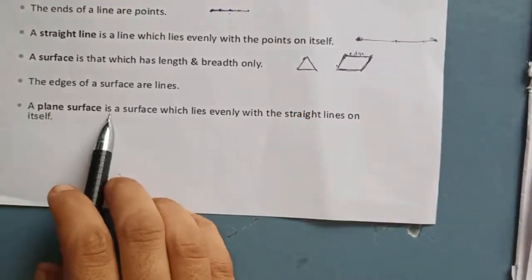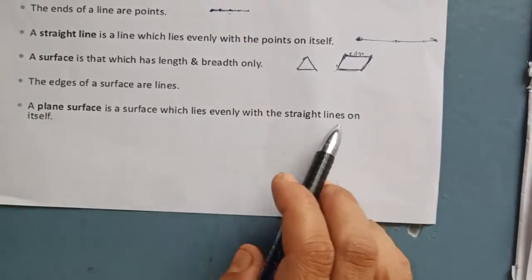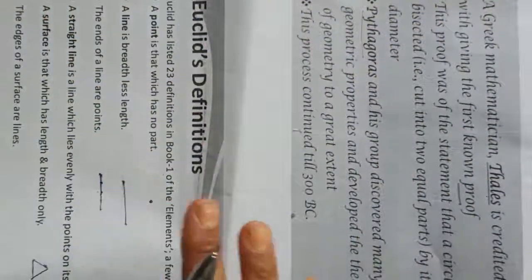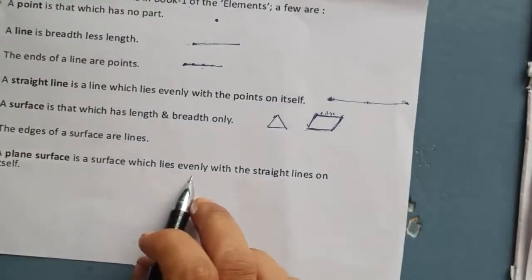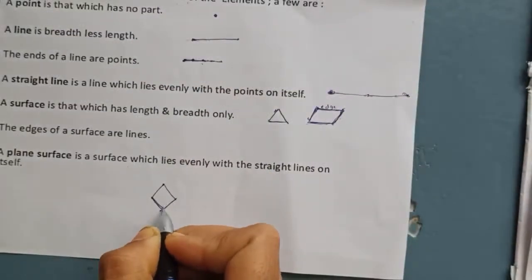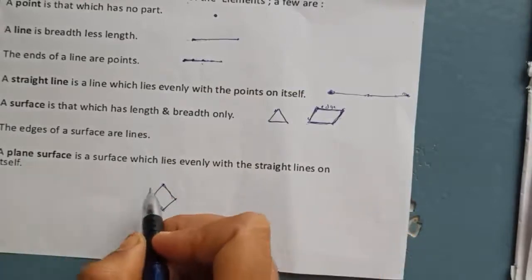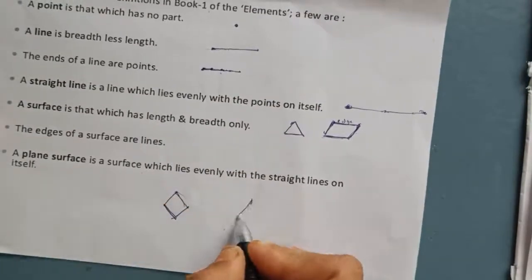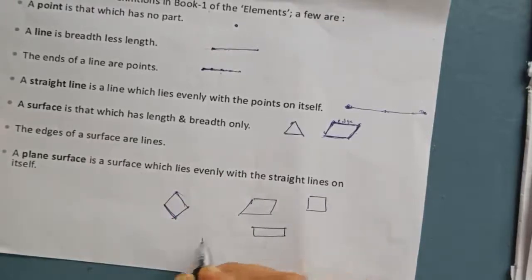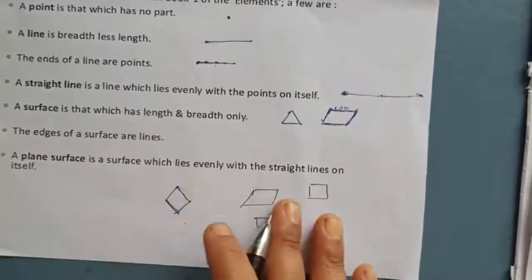Next, a plane surface is a surface which lies evenly with the straight lines on itself. See, when I take this paper, it ends evenly with the length and breadth, the straight lines. When I take a quadrilateral, it ends with straight lines only. So a plane surface always ends with straight lines. Parallelogram, square, rectangle, these are all plane surfaces that end with straight lines.